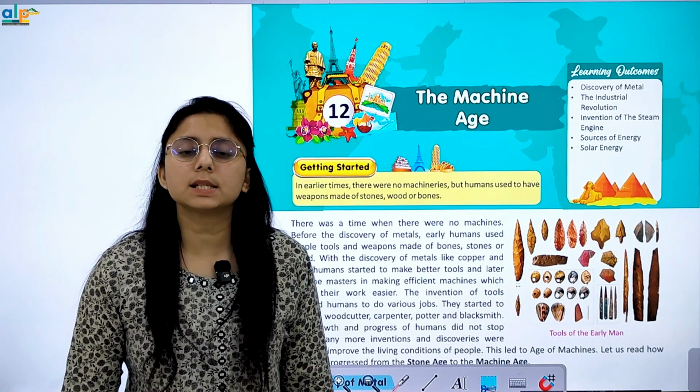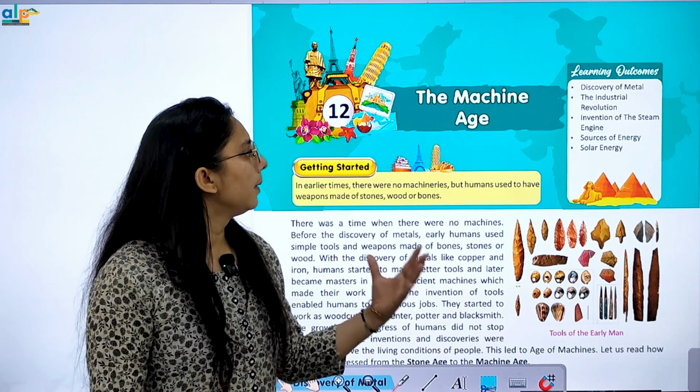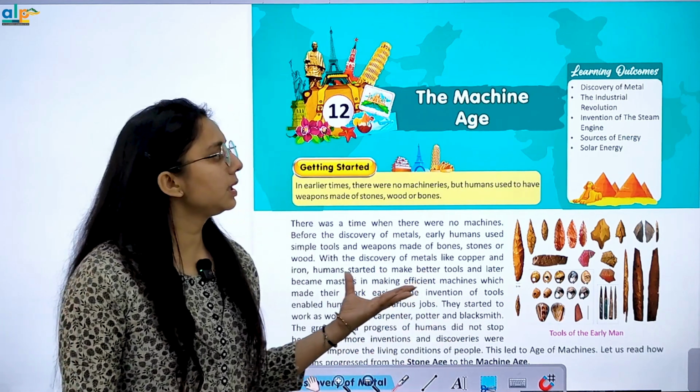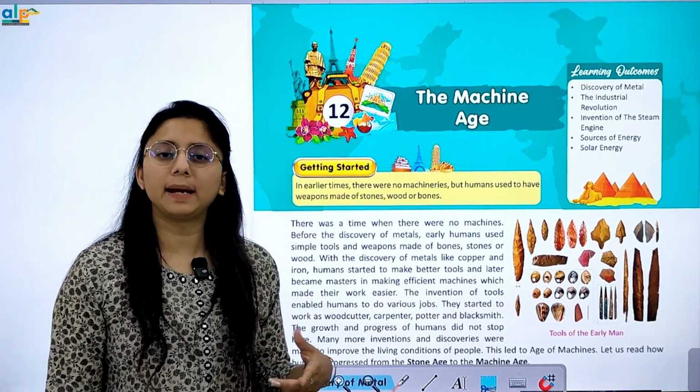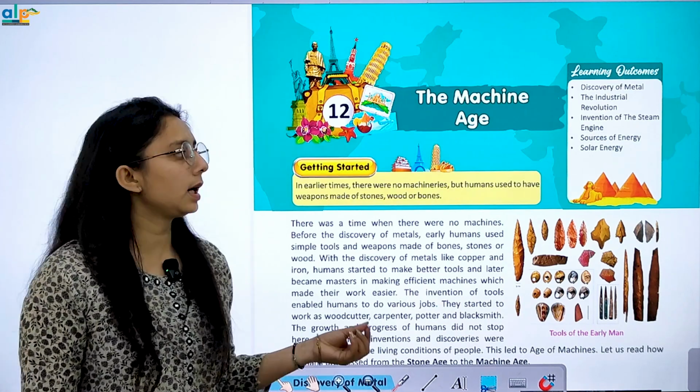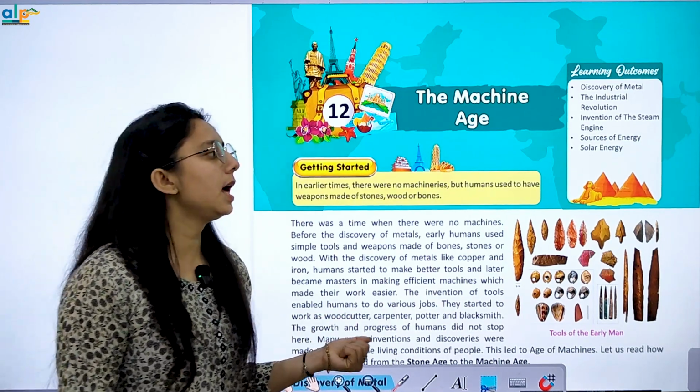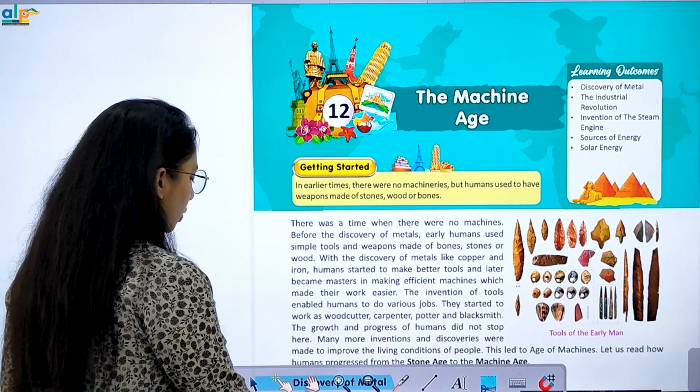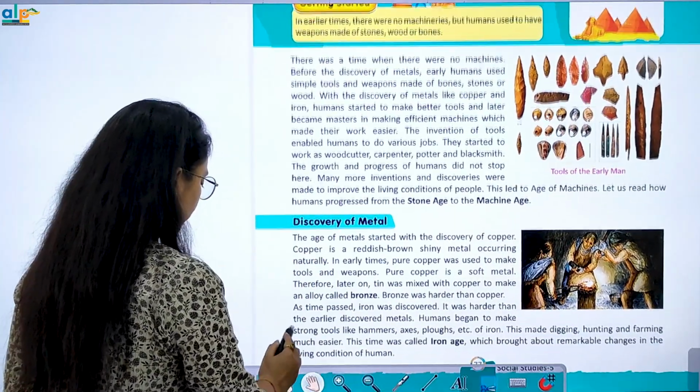Now children, today let's start with chapter number 12, the machine age. In this chapter I will tell you about the discovery of metal, the industrial revolution, and the invention of the steam engine and sources of energy. So let's start with the chapter now.